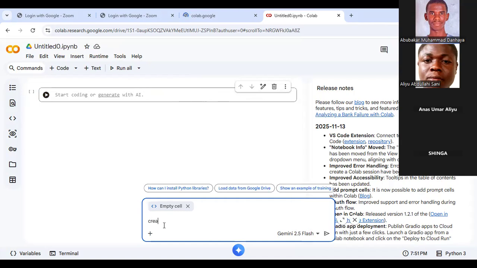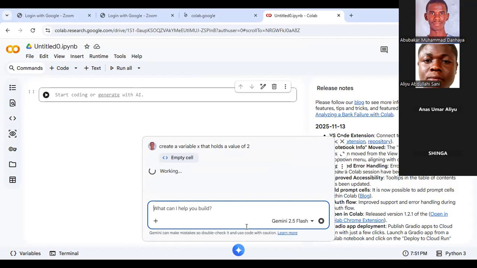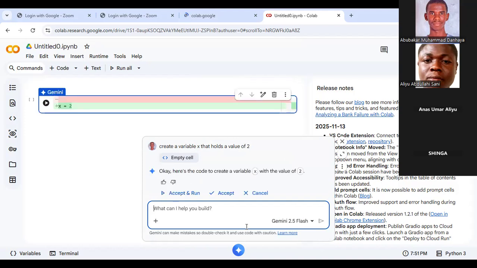So maybe create a variable x that holds a value of soup, for example. Maybe call push. So even if maybe you want to create a machine learning model that can work on a particular dataset, you can describe the entire program here. So the AI will create it for you. Once it creates it here for you, it's now left for you to either accept or reject it.